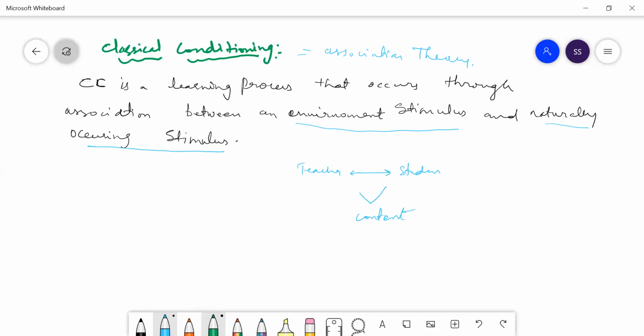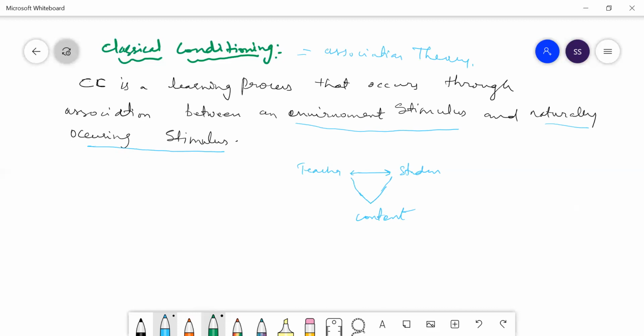So this is a triangle way to understand it. This is an environment. If the child wants to learn, the teacher has to be there, the student has to be there, and the content has to be there. Then it is called a learning process.